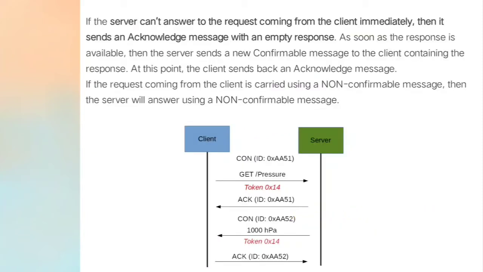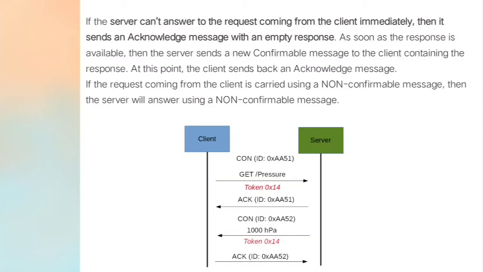And if the server cannot answer the request coming from the client immediately, then it sends an acknowledgement message with an empty response. So it is not the proper response. As soon as the response is available, the server sends a new conformable message to the client containing the proper response. At this point, the client sends back an acknowledgement message.